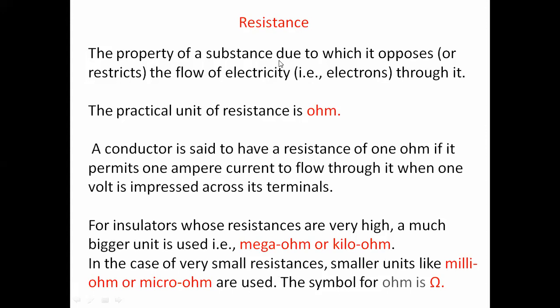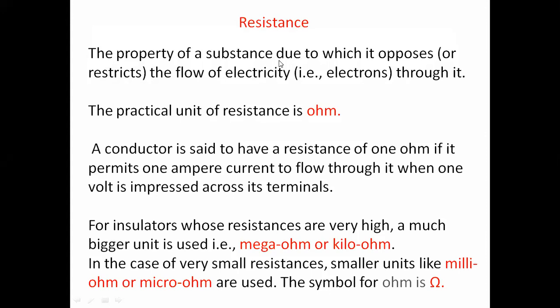So here we are saying that a resistor or resistance. Resistance is a property of the resistor. That resistance is the opposing of the flow of the electrons or the flow of the current. This property is present in all types of elements.